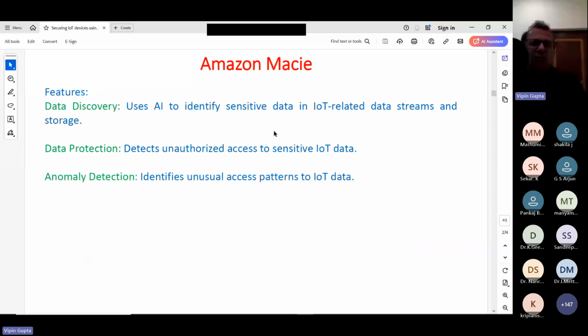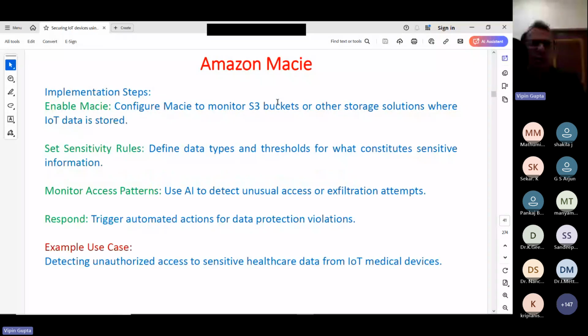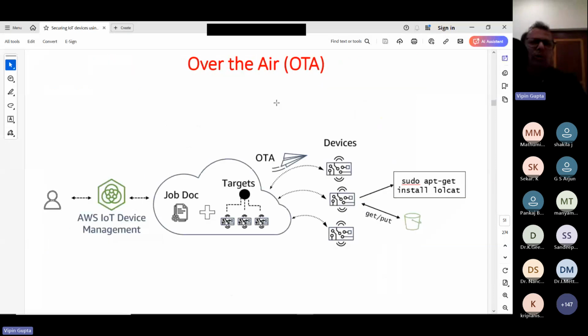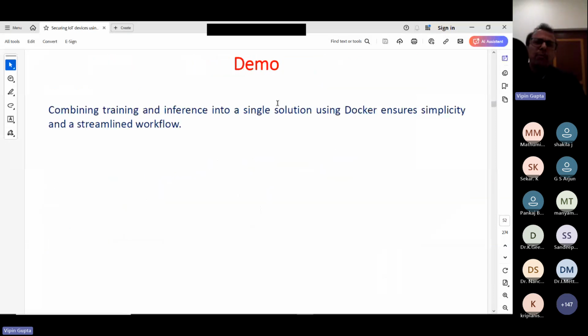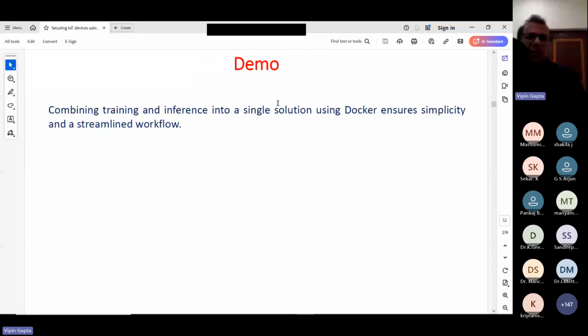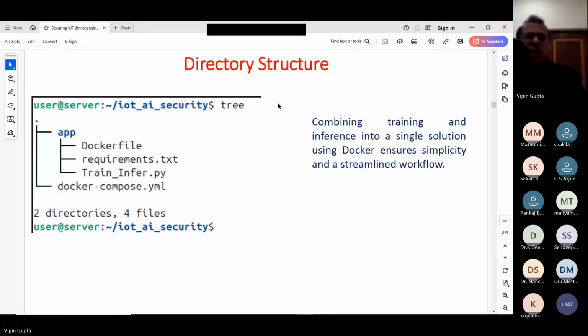These types of services are there. But let me go to a little bit of demo. Suppose we want a local implementation. I want an on-premises solution. So how can you do it? Let me give a little bit.